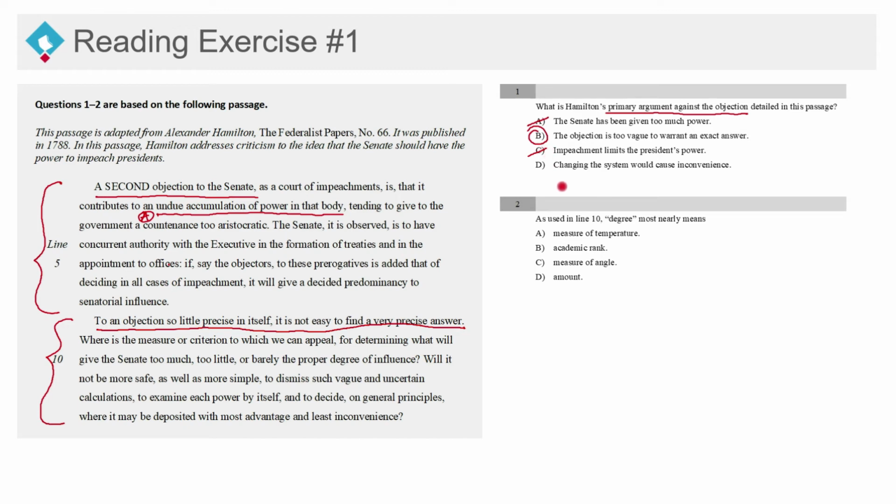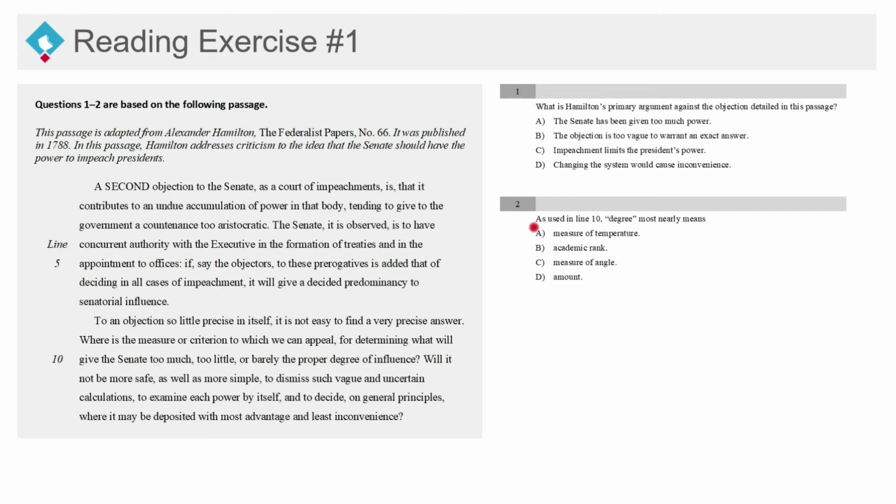And D, changing the system would cause inconvenience, right? Is that his primary argument? This is the key word, primary argument. You'll see this word inconvenience show up over here as well. Just because the word showed up there does not mean that that is the correct answer, where it may be deposited with most advantage and least inconvenience. So he's not saying that changing the system would cause inconvenience. He's saying it's better to actually put the power and the advantage where it would cause least inconvenience.